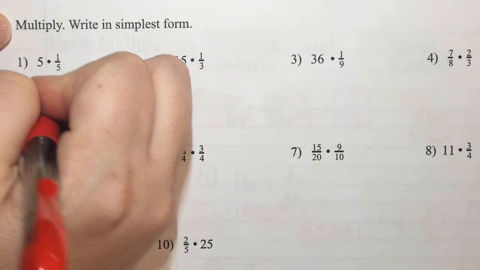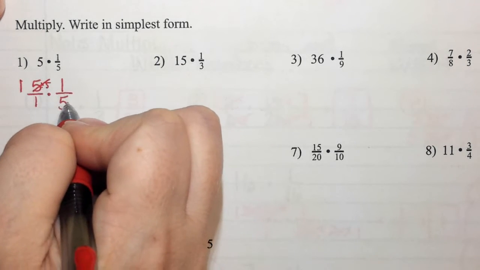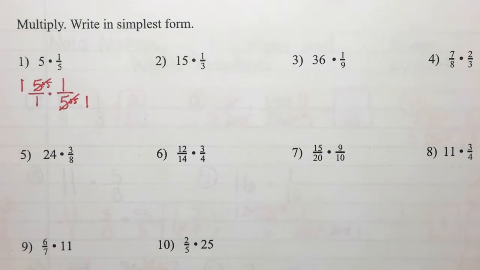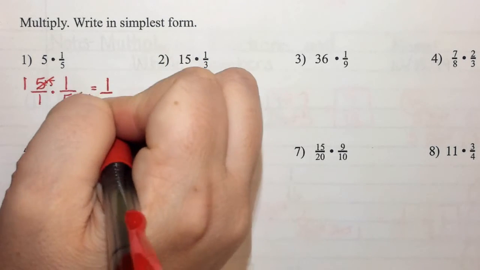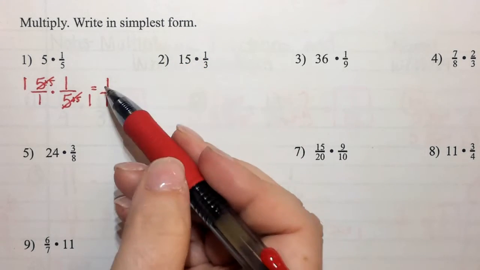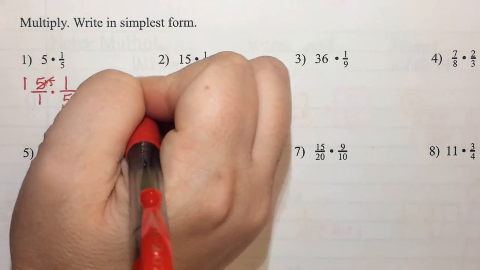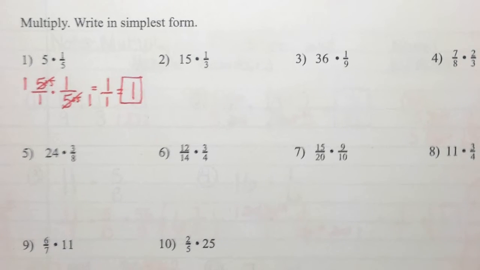So 5 divided by 5 is 1. And then the other 5 divided by 5 is 1. Okay, can I simplify anything else? It's a bunch of 1s. We can't get smaller than 1. So on top, 1 times 1 is? 1. And on the bottom, 1 times 1 is? All right, what is 1 divided by 1? Braden? 1. All right. For any other number, if 1's on the bottom, your answer is just whatever is on top.